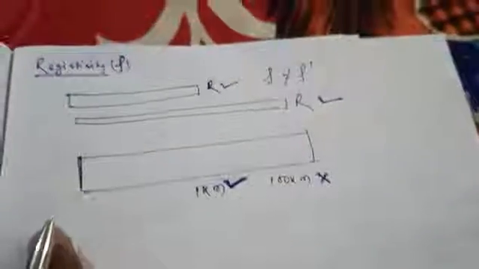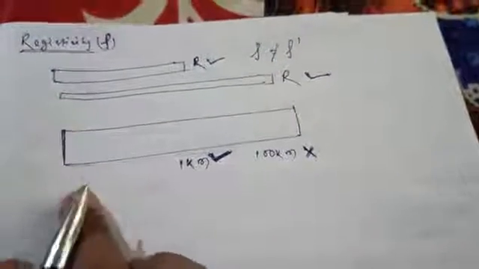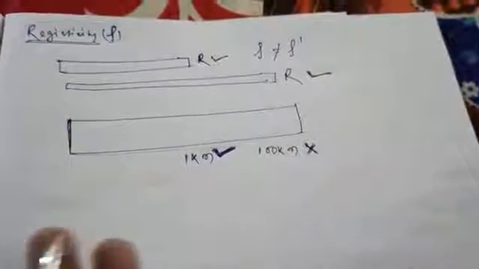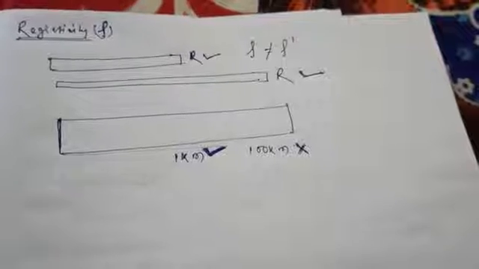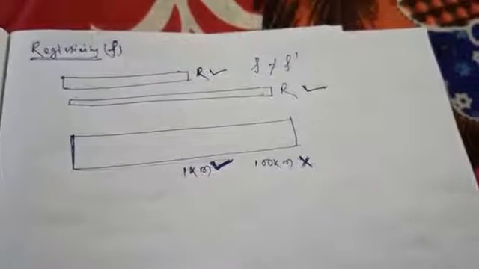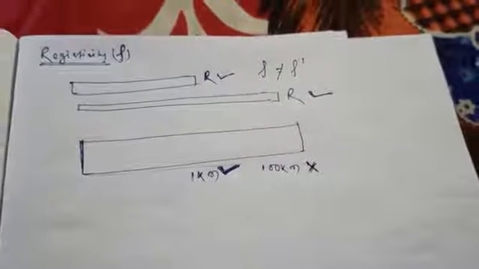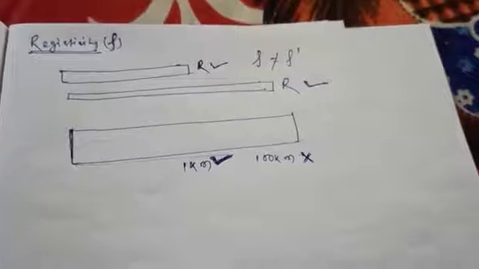Similarly, in the case of current, suppose the current passes through a small wire, then the current can easily pass. If it has to travel a large distance, or if the wire is long, then the resistance will increase, or it will be difficult for the current to travel a large distance.